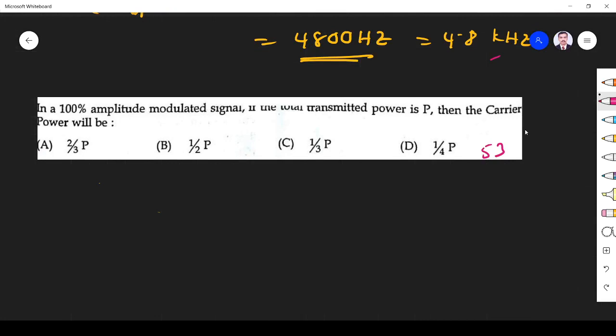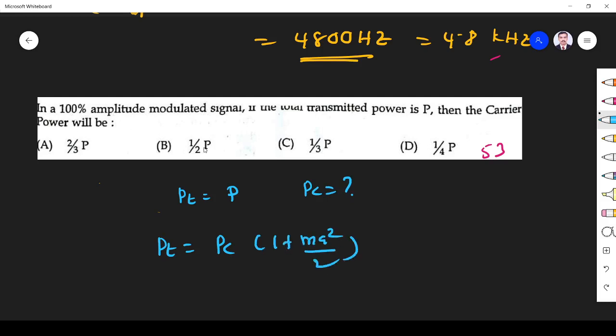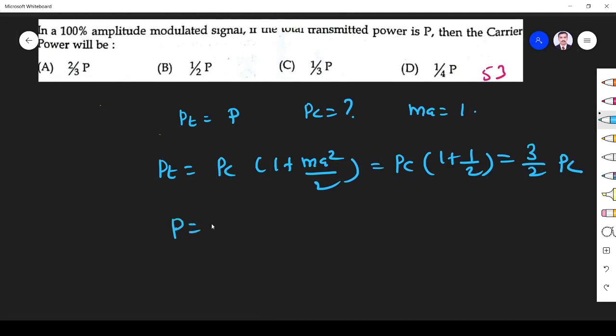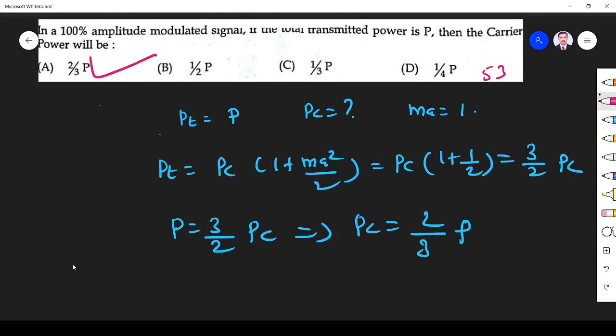Next one, in AM modulation, the transmitted power is P. Total power transmitted PT is equal to P. What is the carrier power? They ask PC. In AM, we know PT is equal to PC (1 plus MA squared by 2). What is MA? 100% modulation means MA is 100 by 100, so 1. So PC (1 plus 1 by 2) is 3 by 2 PC. PT is equal to P, so P is equal to 3 by 2 PC. This implies PC is equal to 2 by 3 P. So option A is the correct answer.